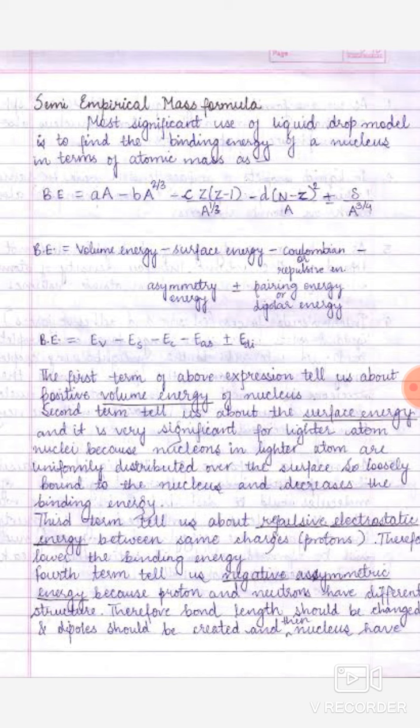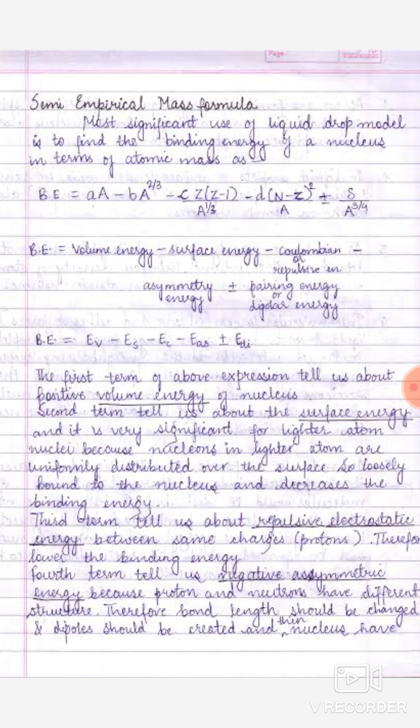So, Bohr proposed the liquid drop model, which means that in the nucleus all the nucleons are just like a liquid drop and each nucleon is connected to other nucleons in the nucleus.